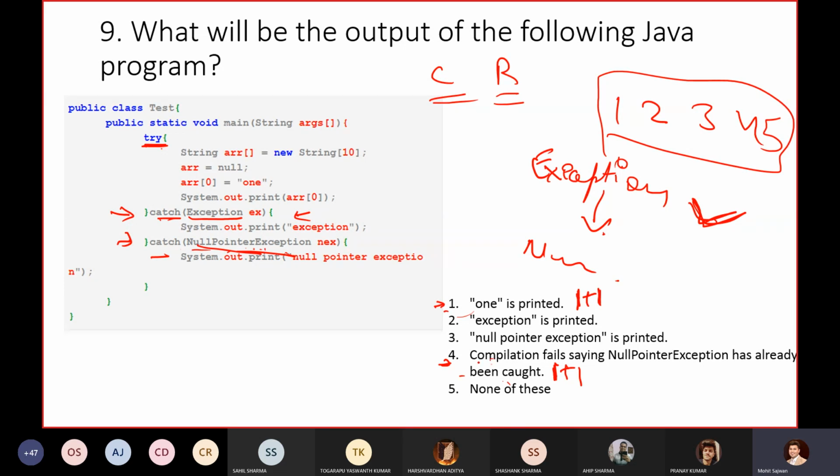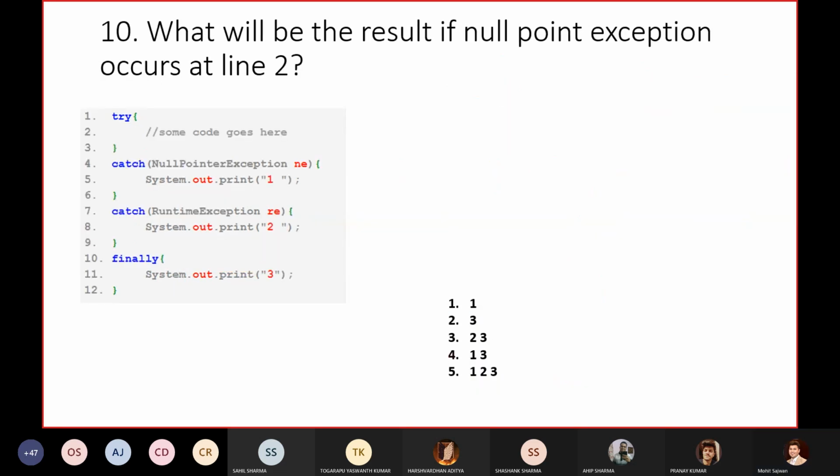That is why you will get a compilation error saying that null pointer exception has already been caught. Where have you caught it? Inside this exception class. So always remember that whenever you are having multiple catch blocks, it should always follow the hierarchy, right? Remember this point.